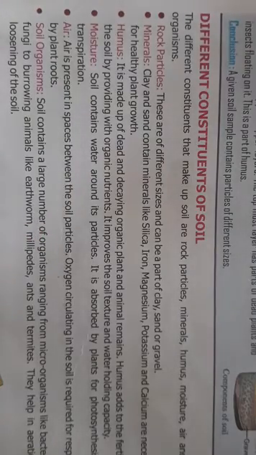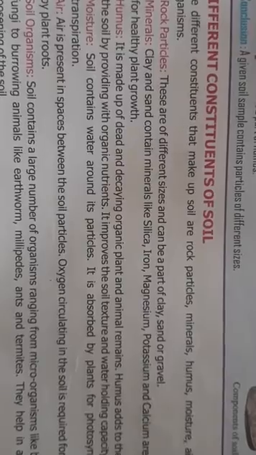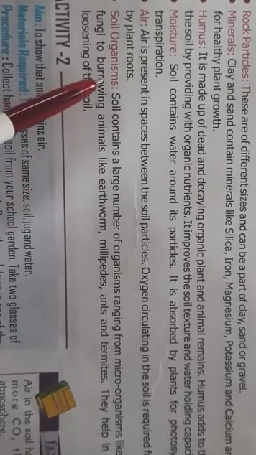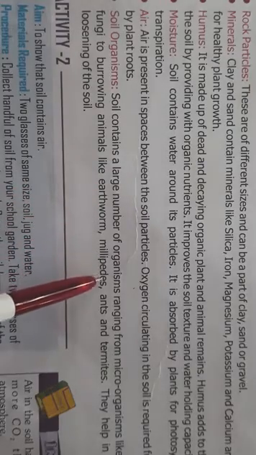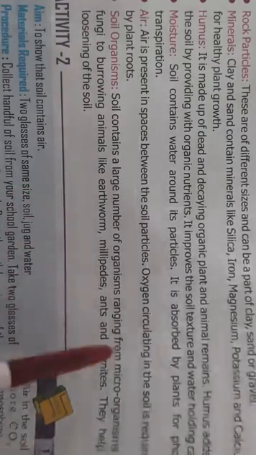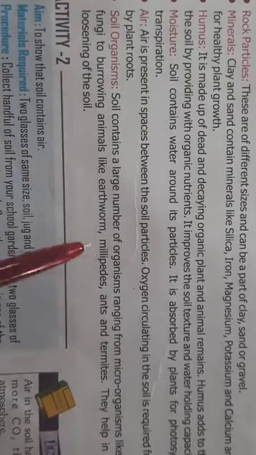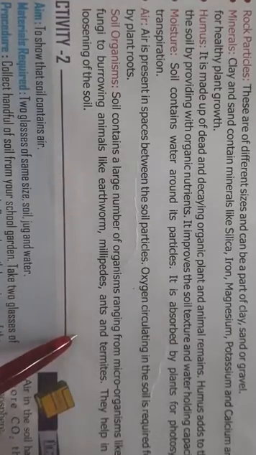The oxygen circulating in the soil is required for the respiration by plant roots as well as the different organisms that live in the soil. Then soil organisms. Soil contains a large number of organisms. It can be microorganisms like bacteria, fungi. There can be burrowing animals like earthworms, millipedes, termites.